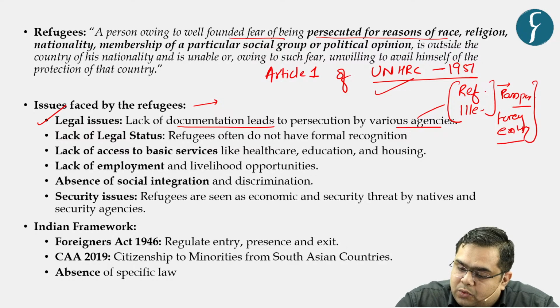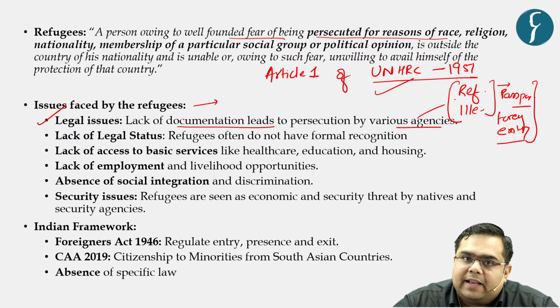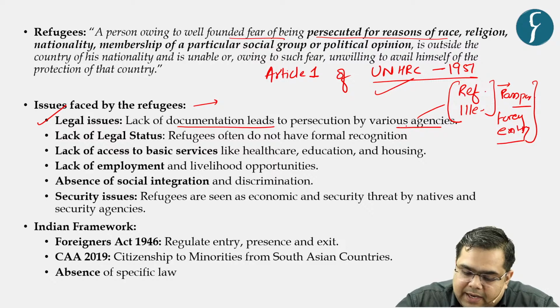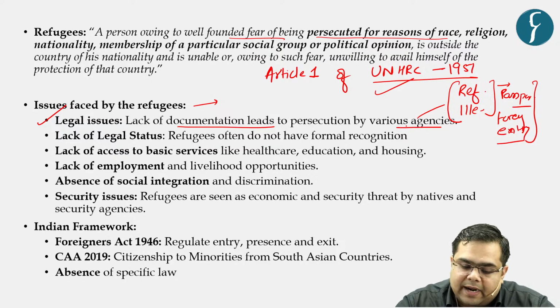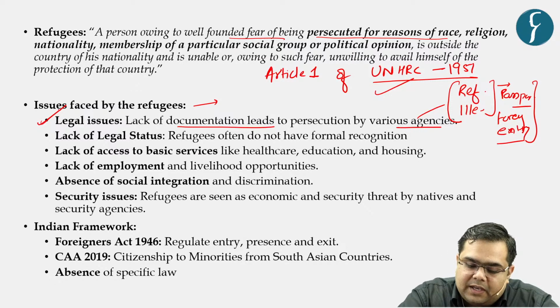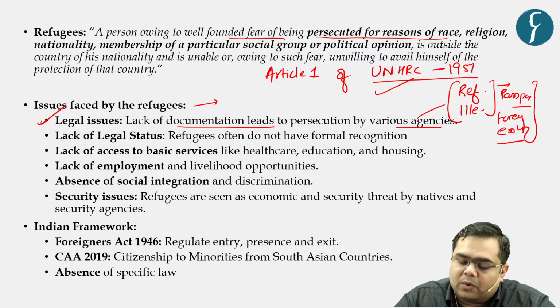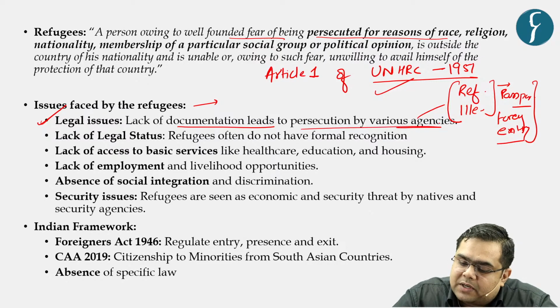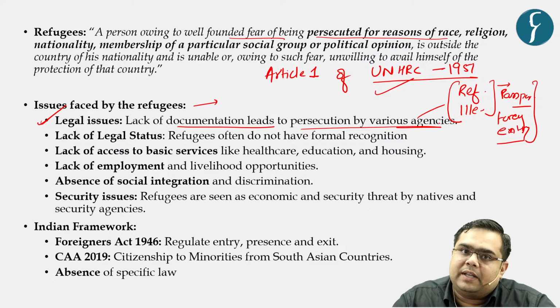So these two acts do not differentiate between an illegal alien and a refugee. So that is the originating context of all this debate, that in India the laws do not recognize and differentiate between who is a refugee and who is a person who has illegally entered India. So that is the first legal issue, and because there is lack of recognition, it leads to persecution by various security agencies.